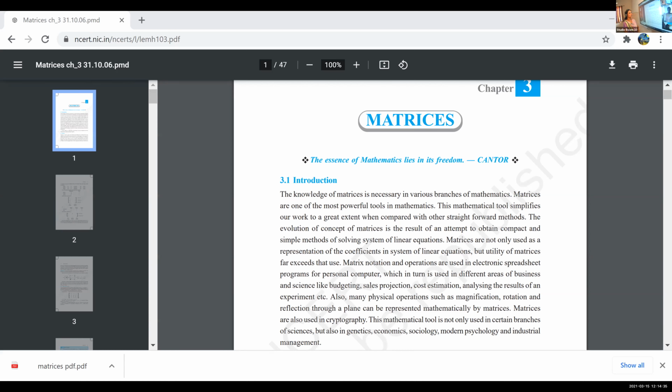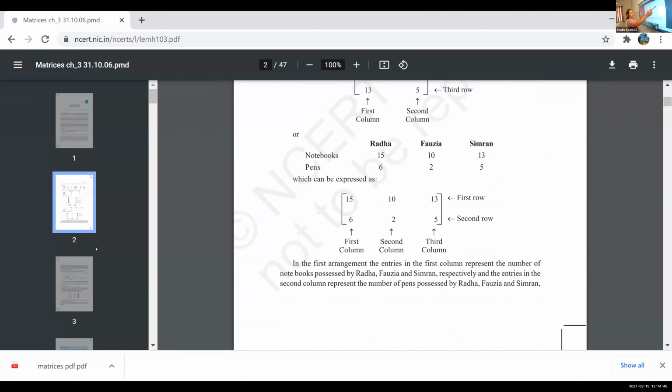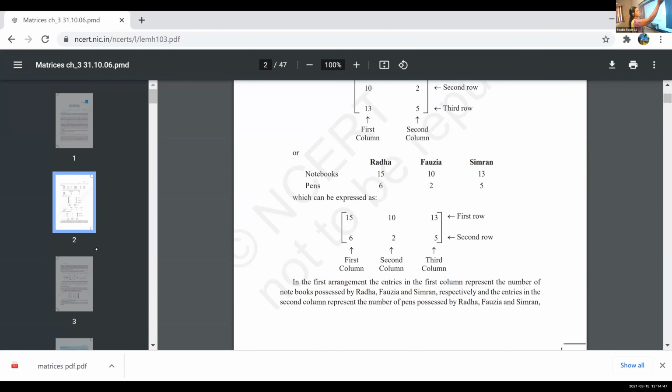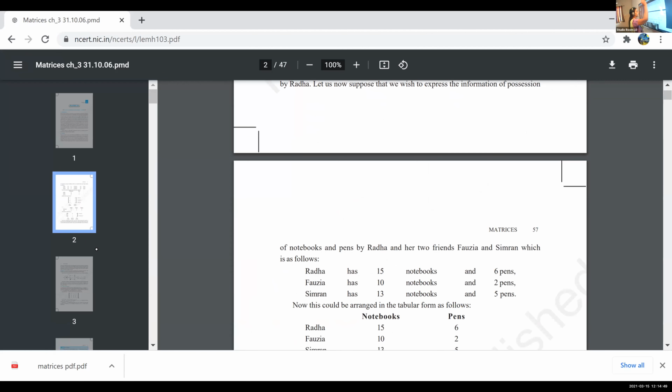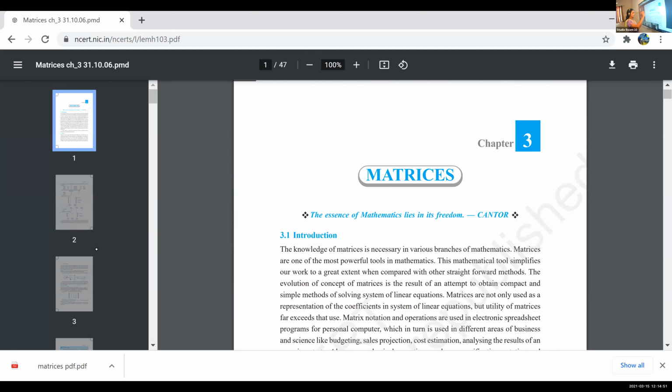It is a powerful tool in mathematics. It is used in various branches, particularly in business, in solving equations and all. Not only in the science field, it is used in the business field also, in commerce side and all.